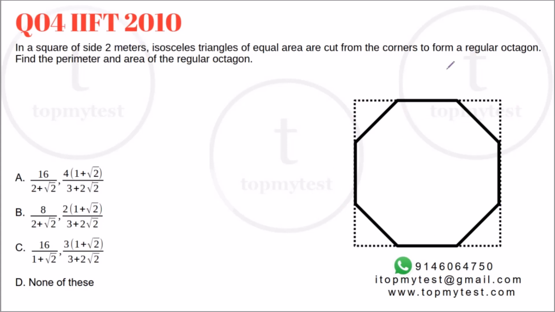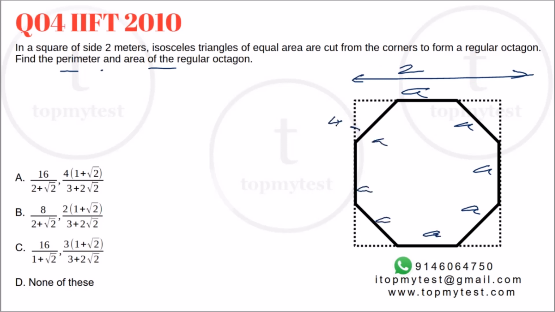In a square of side 2 meters, so this is your side is 2, isosceles triangles of equal areas are cut from the corners to form a regular octagon. Find the perimeter and area of the regular octagon. So if the side of the octagon is A, given that this is 45, this is 45, this is a right angled isosceles triangle. So if this side is A, this will be A by root 2. This will be A by root 2.